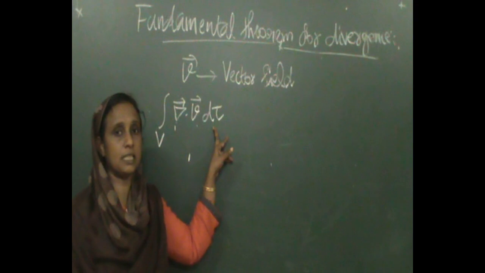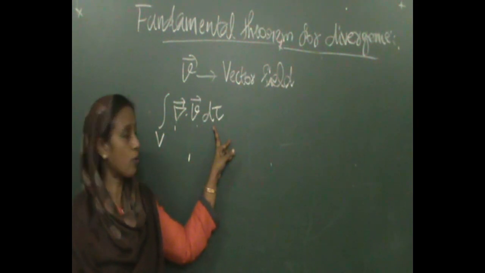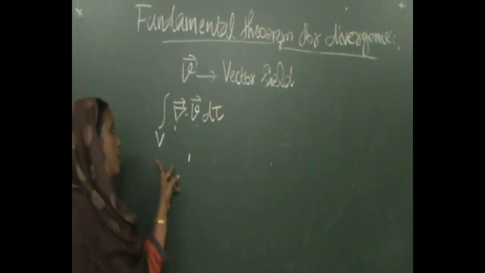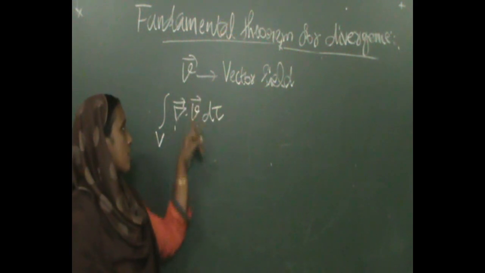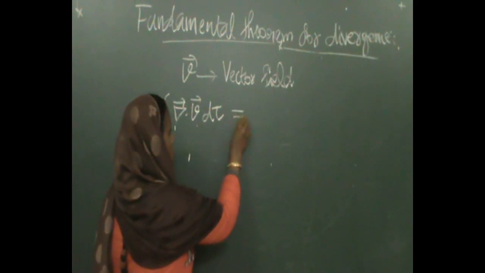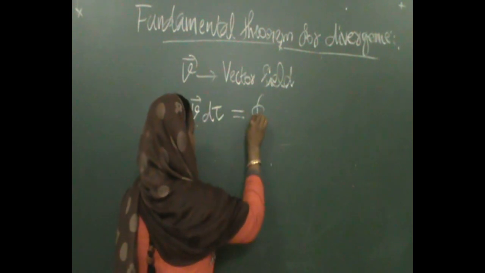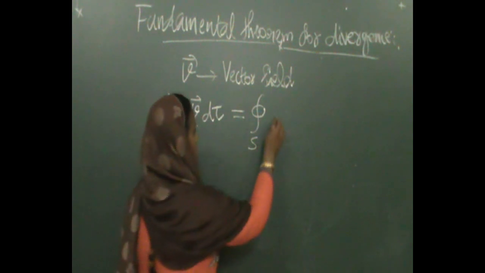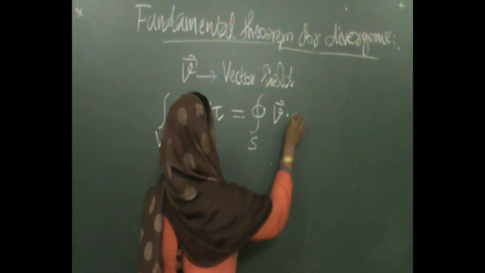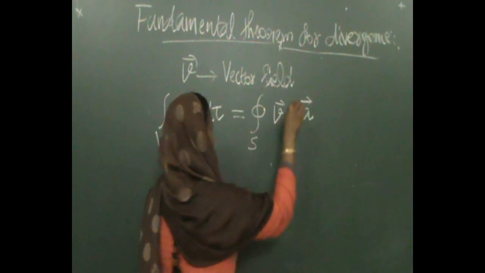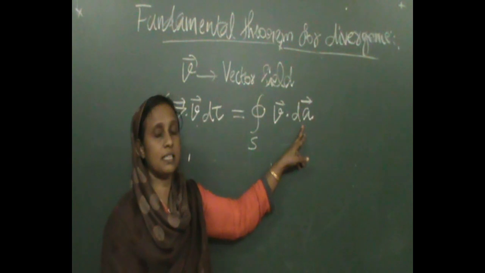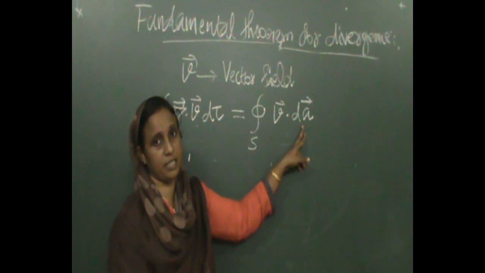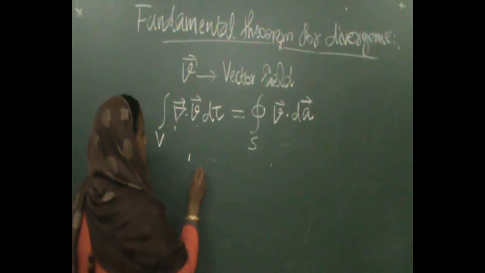Here d tau represents the elementary volume. So the volume integral of the divergence of vector field V is equal to the closed surface integral of V dot dA. This dA represents the elementary areal vector.